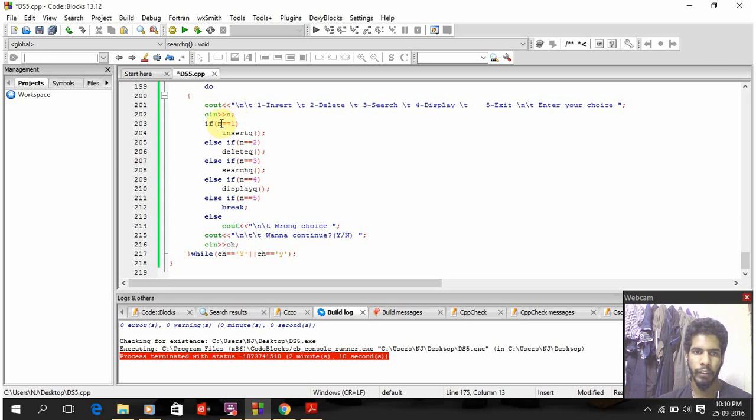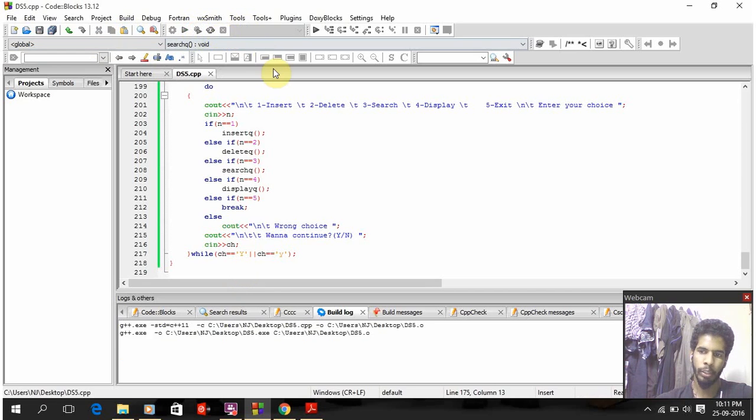If n equal to 1, this will call the insert function. If n equal to 2, delete function. If n equal to 3, search, and n equal to 4, display. If n equal to 5, it will break and the program is terminated. It will also ask every time whether to continue or not. If we give y, it will continue, or else it will terminate.